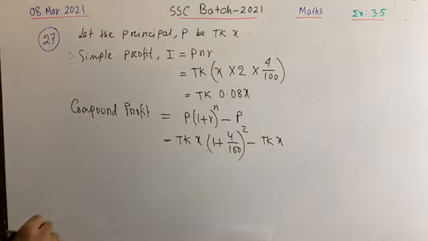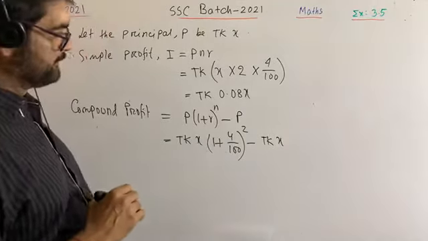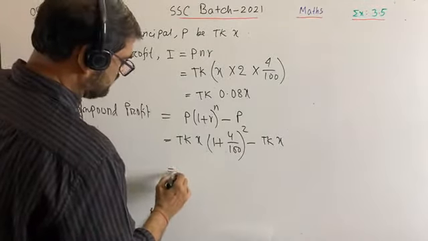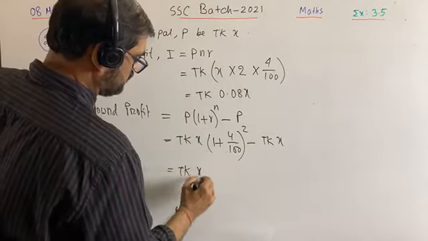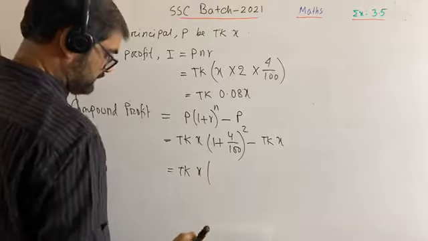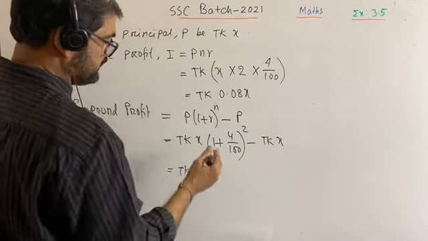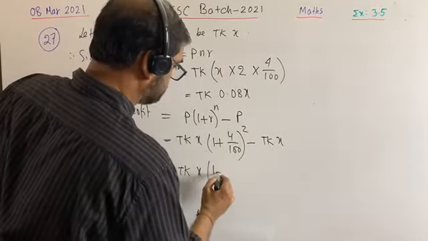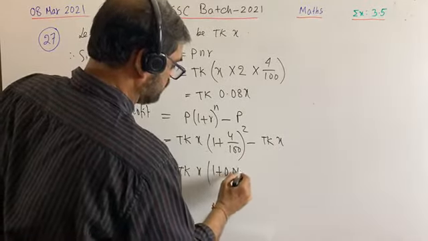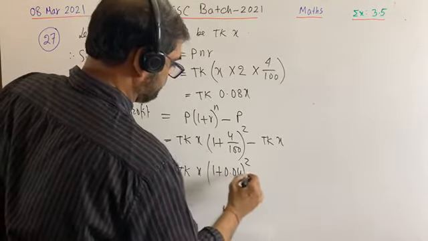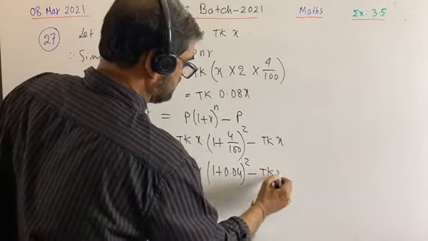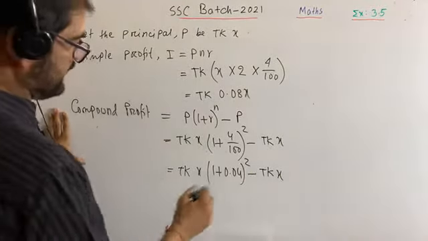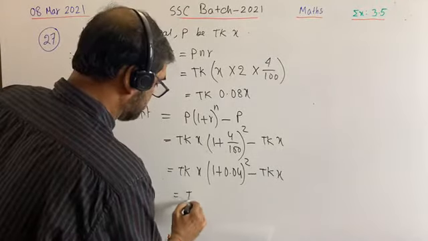Okay, very easy and simple calculation. Then we can write down here taka x times 1 plus 0.04 whole to the power 2, minus taka x.